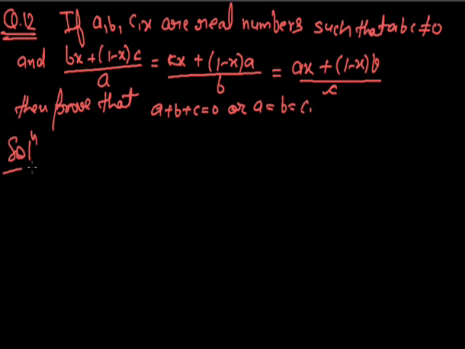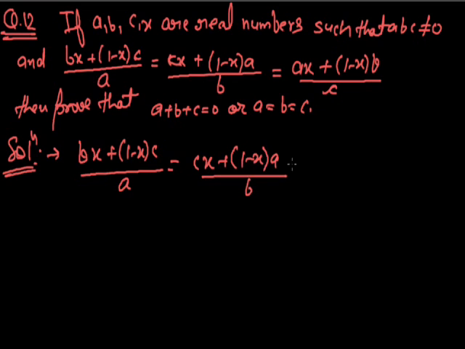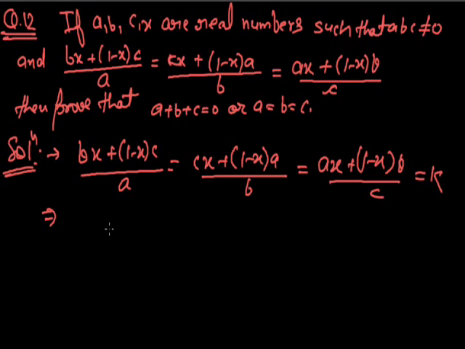Solution of the question can be given as: to solve the given question, let us suppose that all the three ratios are equal to k. So we have (bx + (1 - x)c)/a = (cx + (1 - x)a)/b = (ax + (1 - x)b)/c = k.